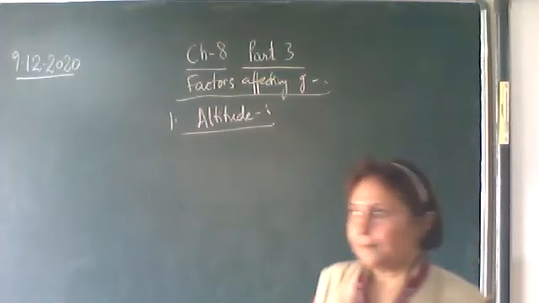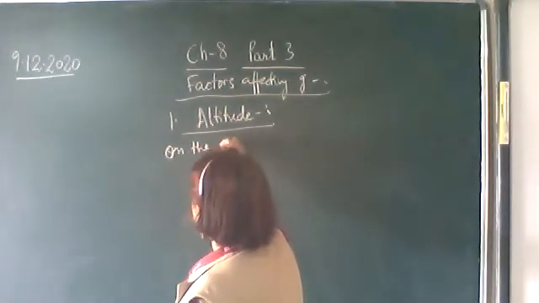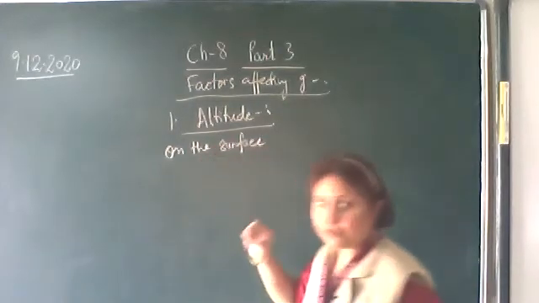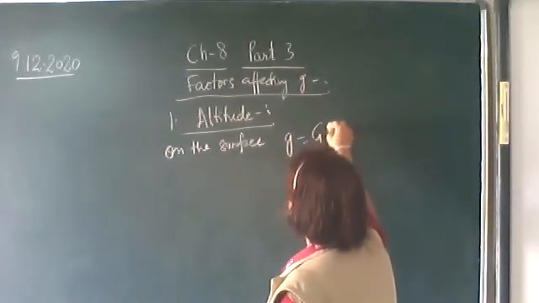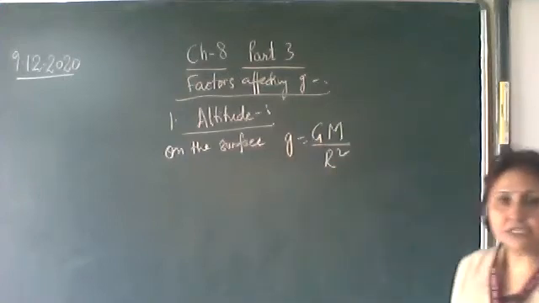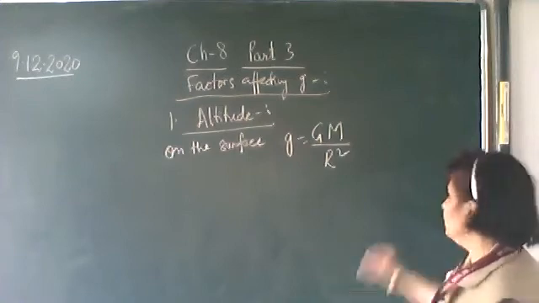Okay, now on the surface of the earth, we have already found out the expression of small g in terms of capital G, which is given as G mass of the earth upon R square. When the body is placed on the surface of the earth, this is the expression for small g.